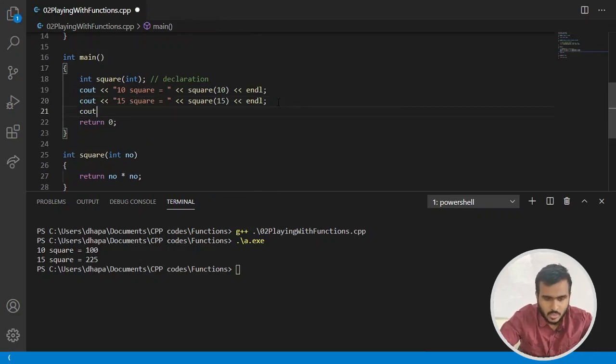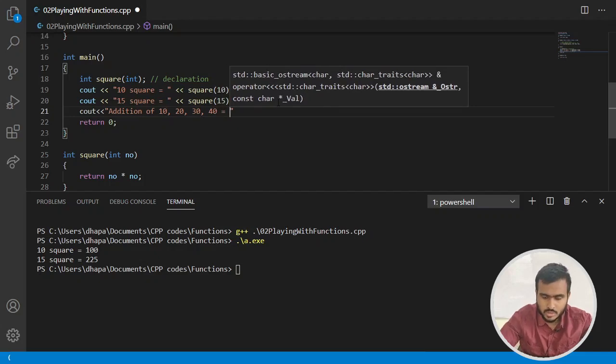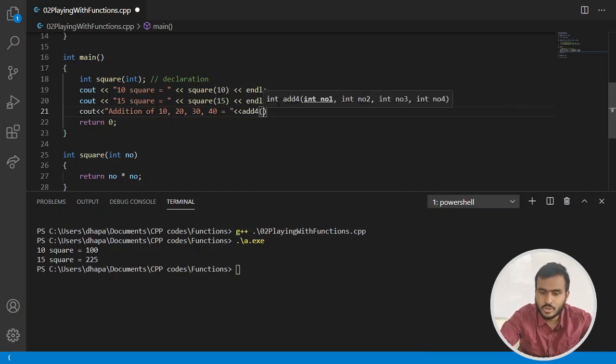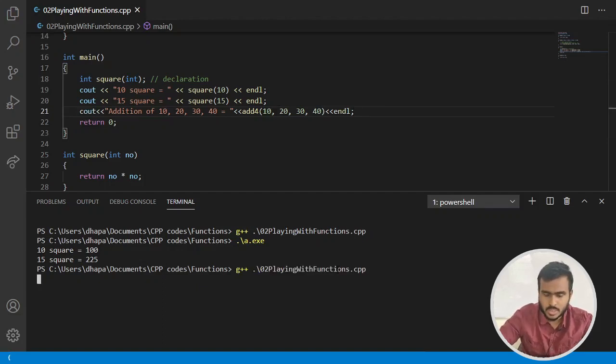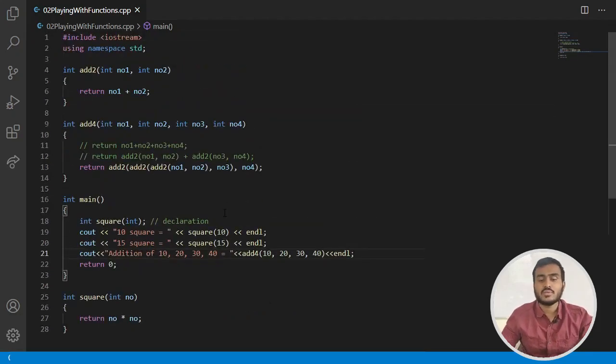So let me write cout, addition of 10 comma 20 comma 30 comma 40 is equal to add4 of 10 comma 20 comma 30 comma 40 followed by endl. Okay, let's quickly run this. You can see that we are getting the answer as addition of 10 20 30 40 as 100, which is correct, right? So the code that we have written is working very fine.